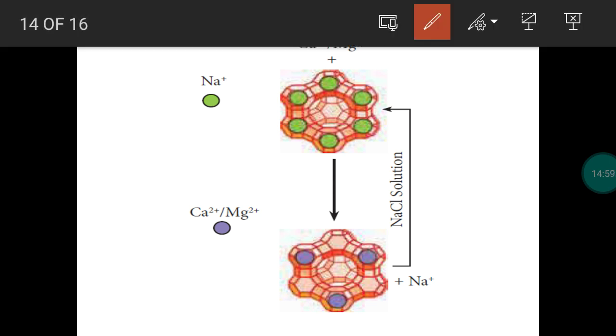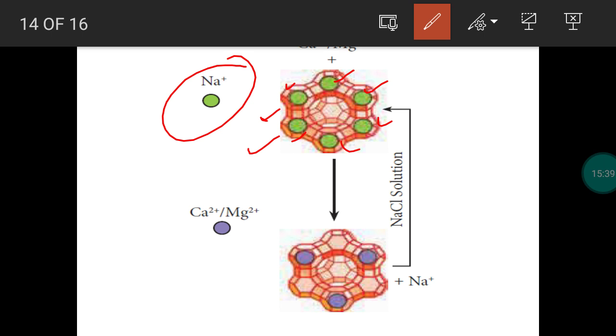So a picture is given to explain the ion exchange method using zeolites. You just assume the structure as zeolite. So these are all the pores. The sphere which is represented in the green color denotes sodium ion. So in the pores of zeolite, Na+ ion is present. So this is sodium aluminosilicate, hydrated sodium aluminosilicate.